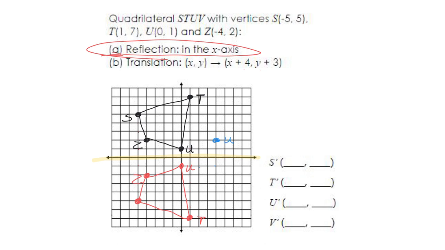Same with T, 1, 2, 3, 4, 1, 2, 3. New T is going here. This is S, I didn't label it, but it goes 1, 2, 3, 4, 1, 2, 3. It'll be right there. That is the new S. And then last but not least, we have Z, 1, 2, 3, 4, 1, 2, 3.